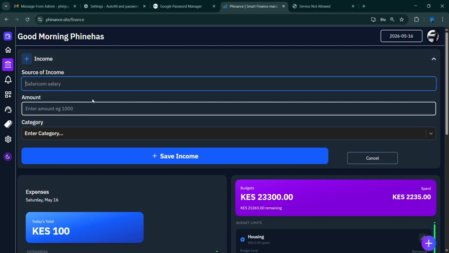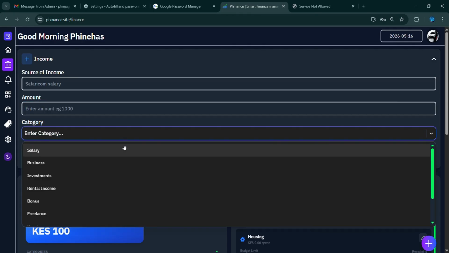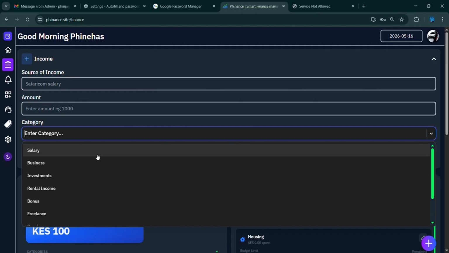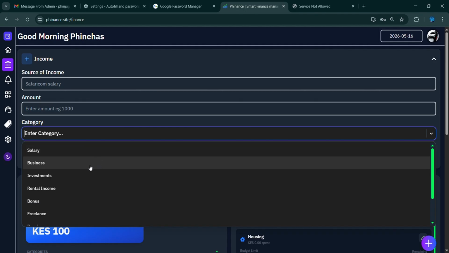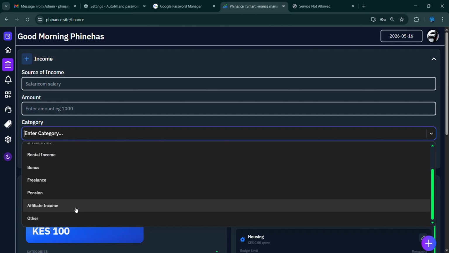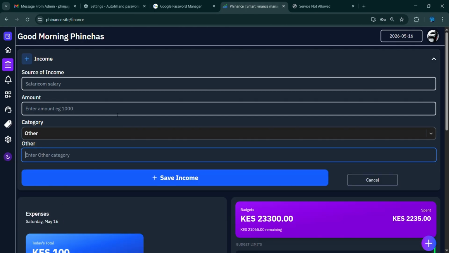First of all, clear this out. Your amount is the amount that you got. If it is a salary, maybe you got something like 50k or 30k, just input the 30k. Category is specifically how this money came about. Is it a salary? Is it a business that you have? Is it an investment? Are you a real estate owner? Is it a bonus, freelancing, pension? And if that category is not there, you can just input it under other.